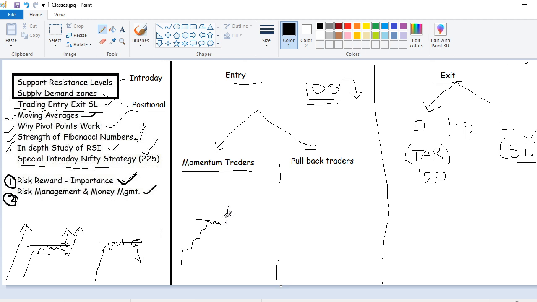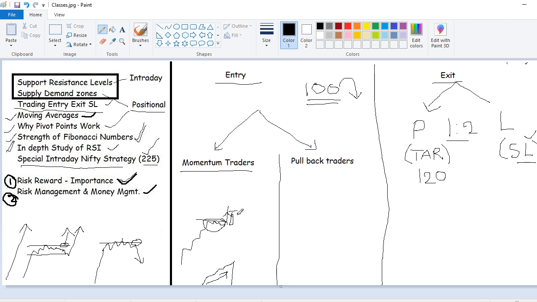Now when you are breaking your support line or resistance line or supply zone, you need to take 2 confirmations, whether it is intraday or positional. One, how is the volume going on? Is it increasing? If volume is coming up, and the breakout candle is giving good momentum, that means a big green candle compared to all the previous consolidated candles, then your entry should be just above this high.